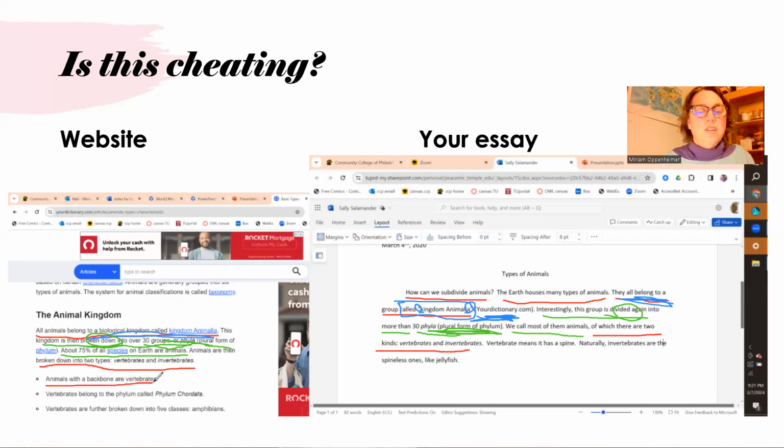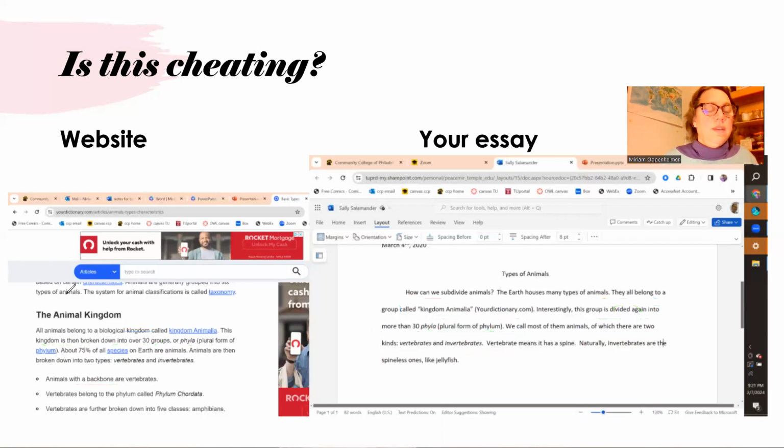Animals with a backbone are vertebrates. Vertebrate means it has a spine. That part's kind of good, right? So we have some good stuff and some bad stuff, but what do you think overall? I think this is still way too similar. There's some good stuff in here. Let's go back and look at what's really good in here and what's not, okay?